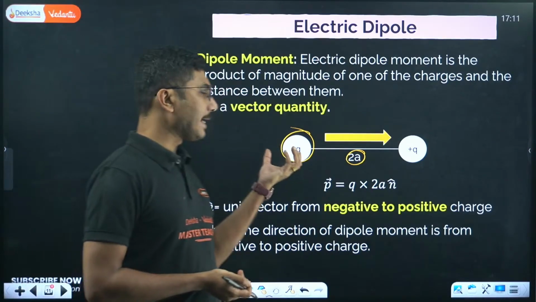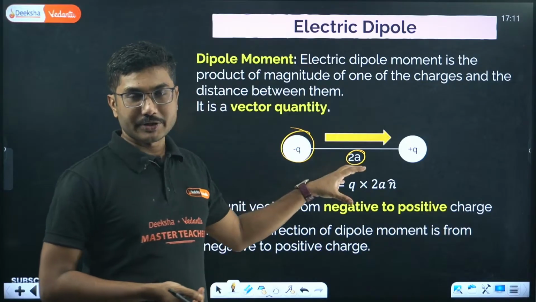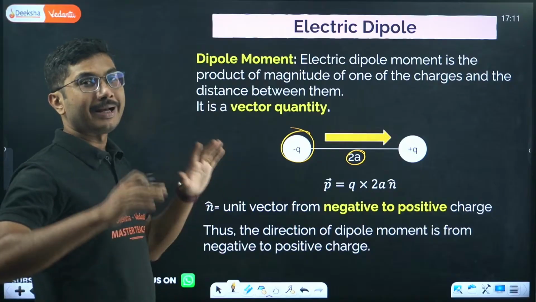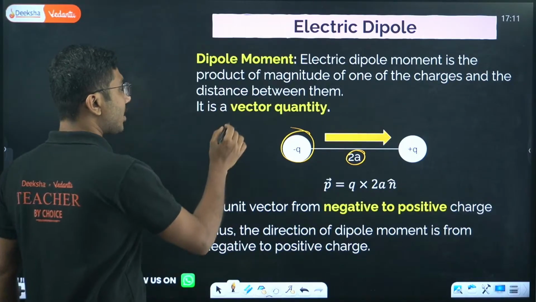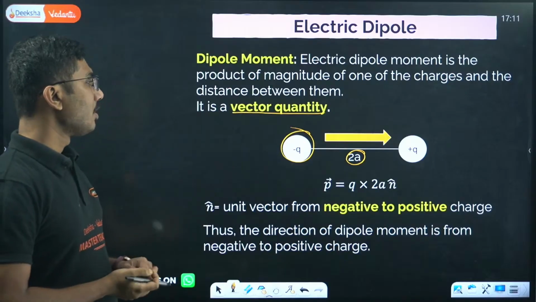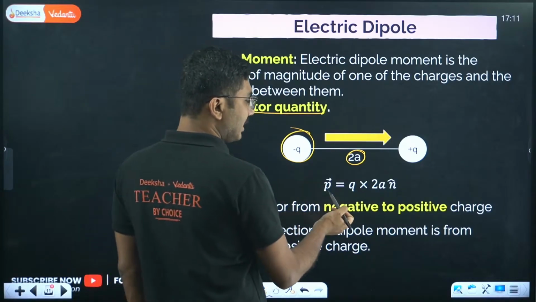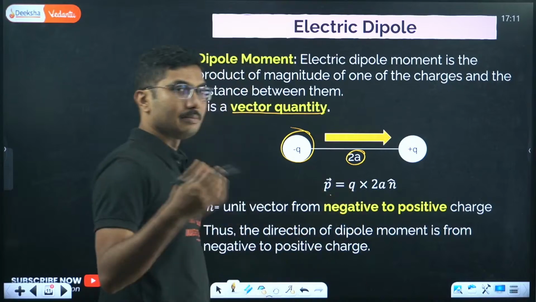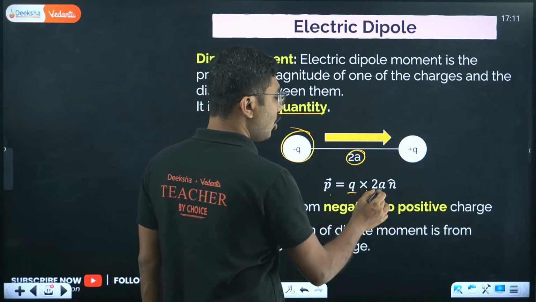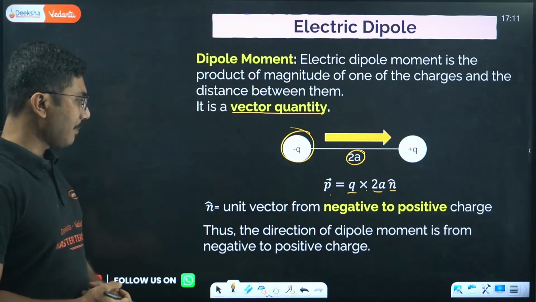So take any one of the charges and multiply it with the distance between the charges, that will give you the dipole moment. Dipole moment is a vector quantity. Here, the dipole moment is represented as P vector equals, P is the symbol for dipole moment. It is given by Q into 2a n cap.